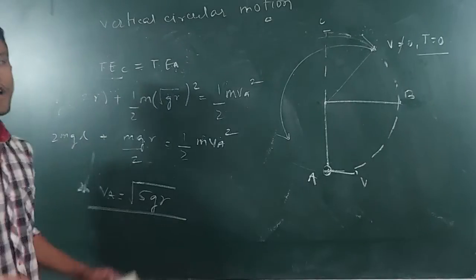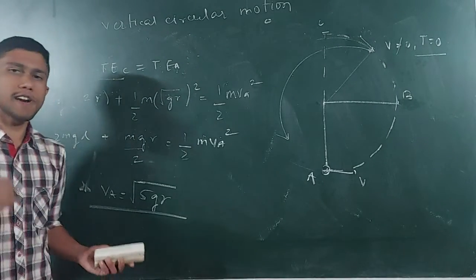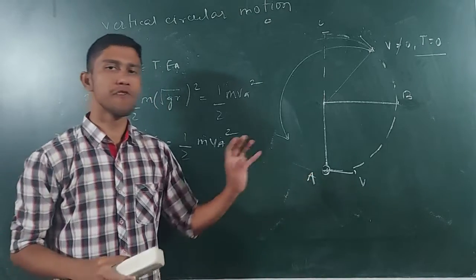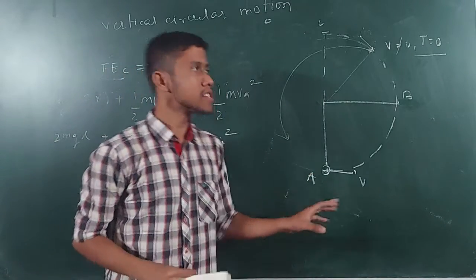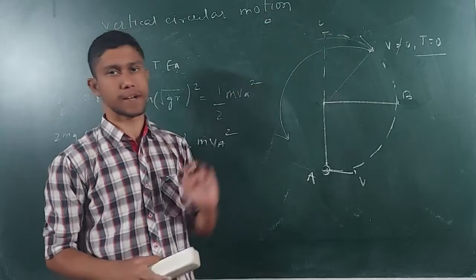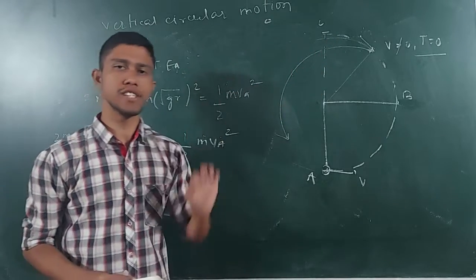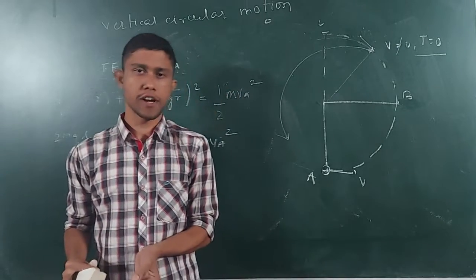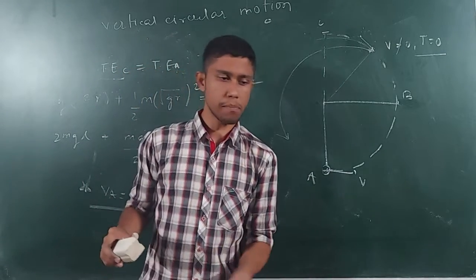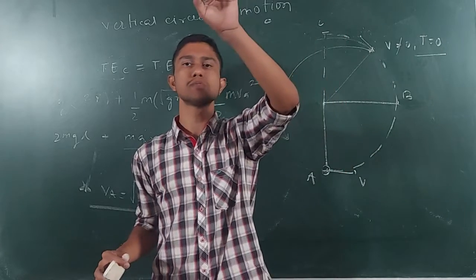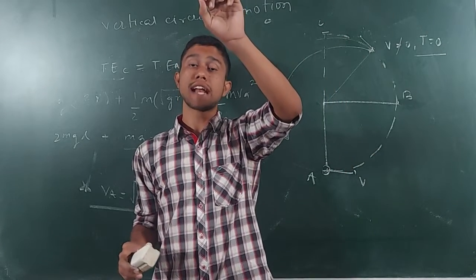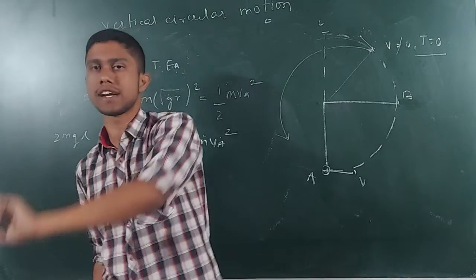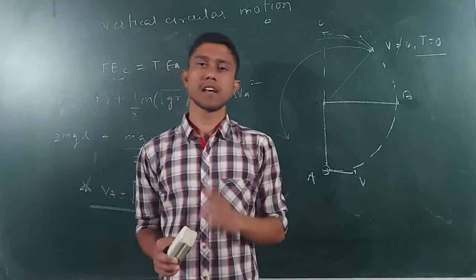So this is a very important value. If you give velocity to the stone which is root over 5 gr, the particle can reach this point. But after this point, the tension in the string will become zero. Suppose at this point you give velocity root over 5 gr, the particle will go and reach this point. But after it, the tension will become zero, whereas it will have some velocity. So it will go with some velocity and it will fall. So this is a projectile.